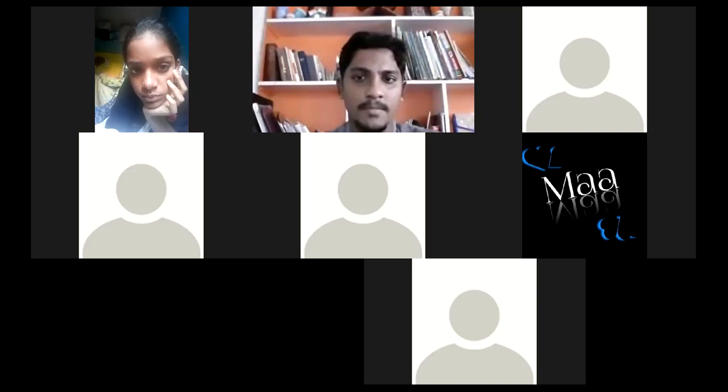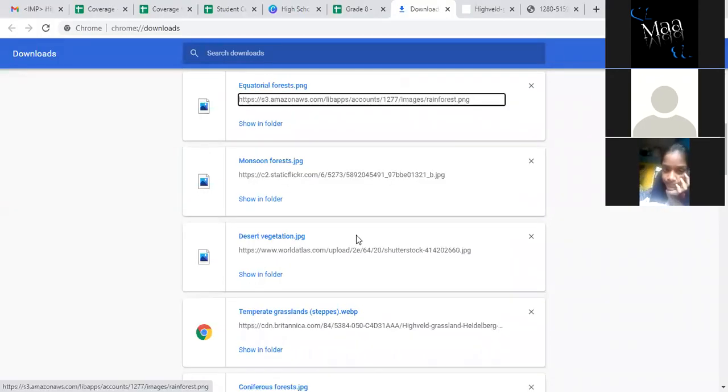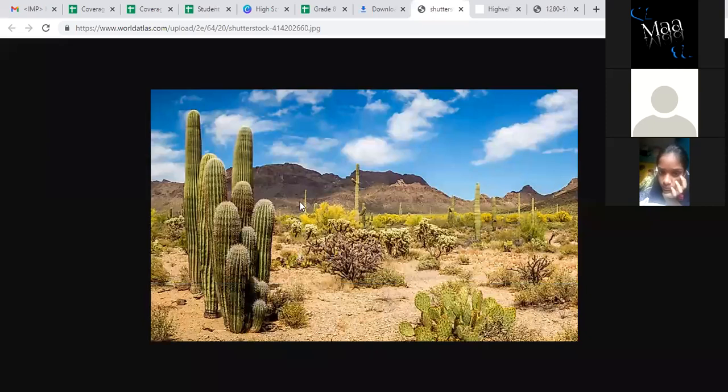Sir, next is desert vegetation. The desert vegetation will look like this. Can you see the desert vegetation? Yes, sir.